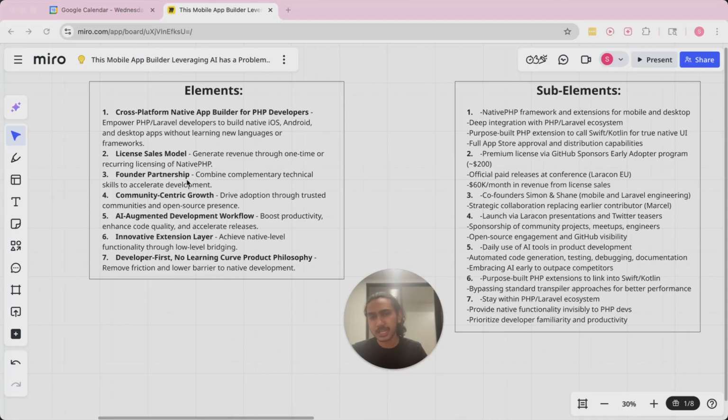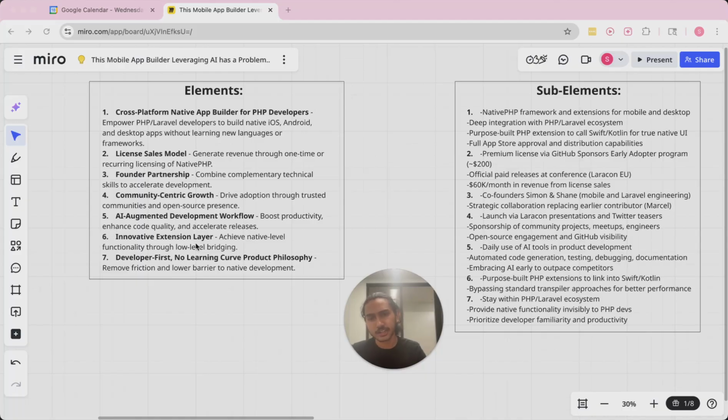Founder partnership, it is to combine complementary technical skills to accelerate development. Community-centric growth, it is to drive adoption through trusted communities and open source presence. AI augmented development workflow, it is to boost productivity, enhance code quality, and accelerate releases.